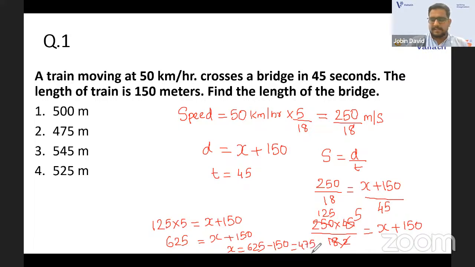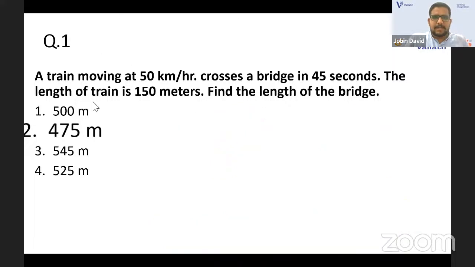Is the answer 475 that you got? Some of you got 545. The answer is 475. Yeah, that's correct. 475 meter. This is the explanation that you got. It is 475 meter. Okay. Yeah, that is the explanation. I think it's very clear with you. Fine. If you have queries or if you have doubts, you can share it.